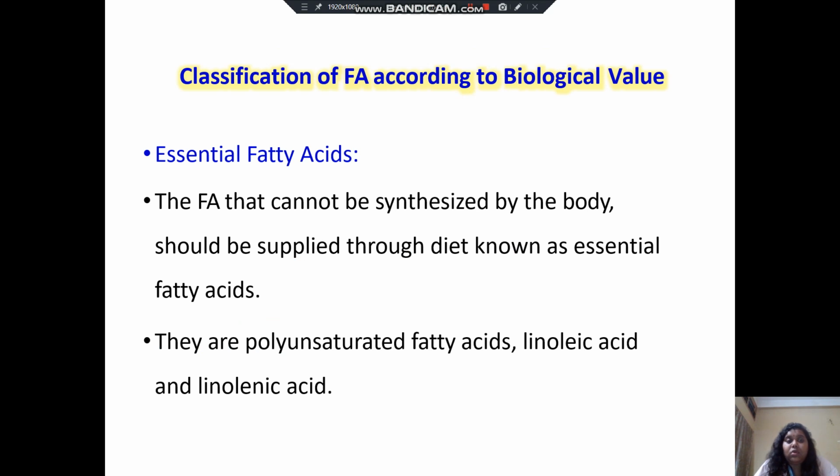Now the classification of fatty acids according to biological value. According to biological value, we have essential fatty acids. The fatty acids that cannot be synthesized by the body and should be supplied through diet are known as essential fatty acids. They are polyunsaturated fatty acids, for example, linoleic acid and linolenic acid.